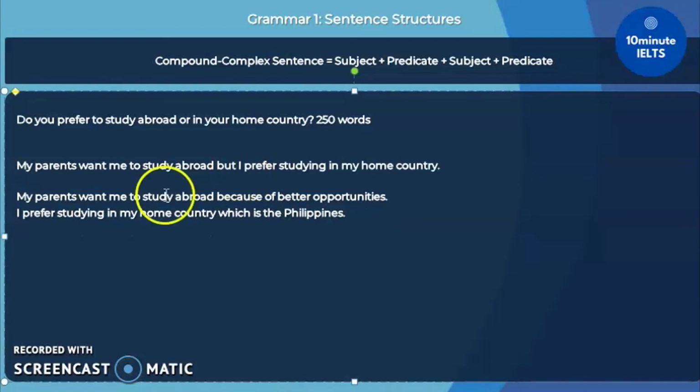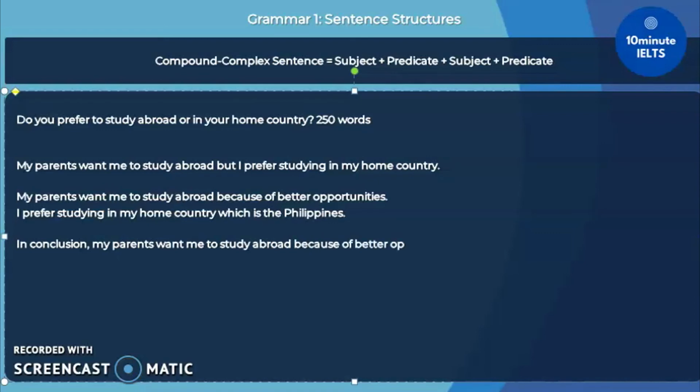So that we have this compound sentence: my parents want me to study abroad, but I prefer studying in my home. And then summarize these two complex sentences in the conclusion for a compound complex sentence by saying, my parents want me to study abroad because of better opportunities, but I prefer studying in my home country.